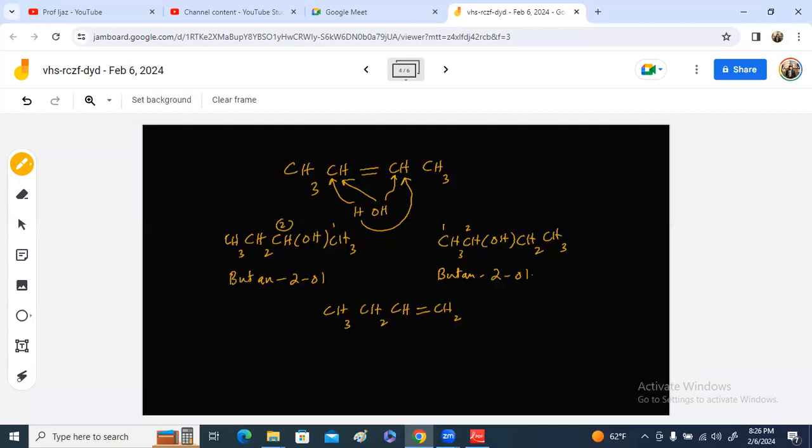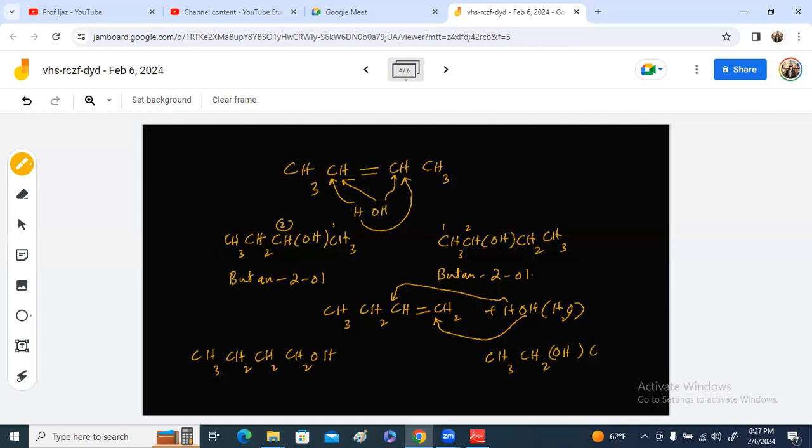And if it reacts with steam, which can be represented by HOH, HOH means H2O, if we add hydrogen on this carbon and OH on this carbon, or OH on this carbon and hydrogen on this carbon, we may get two types of product like CH3, CH2, CH2, CH2OH, and CH3, CH2, CHOH, CH3.